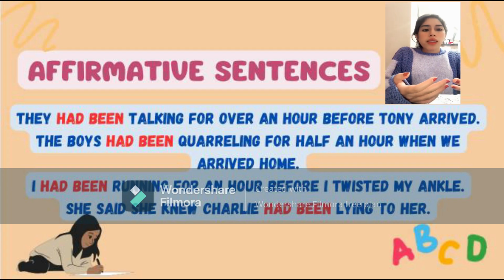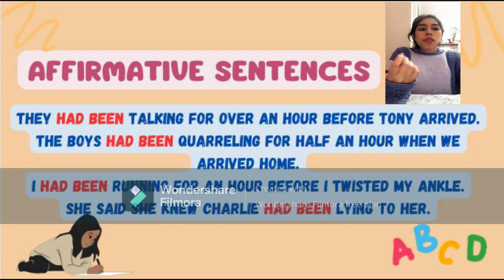Affirmative sentences. They had been talking for over an hour before Tony arrived. The boys had been caroling for half an hour when we arrived home. I had been running for an hour before I twisted my ankle. She said she knew Charlie had been lying to her.